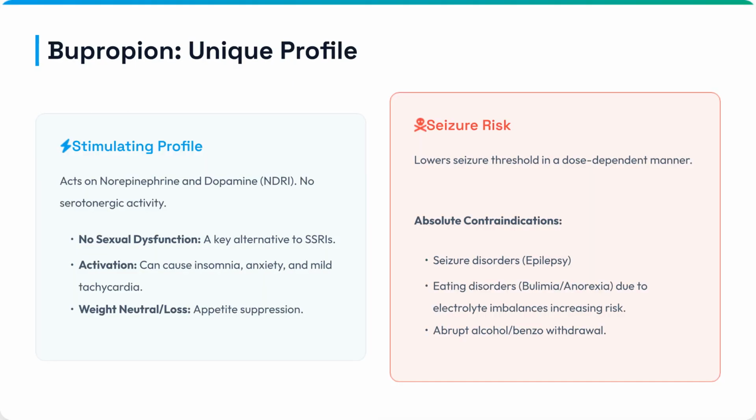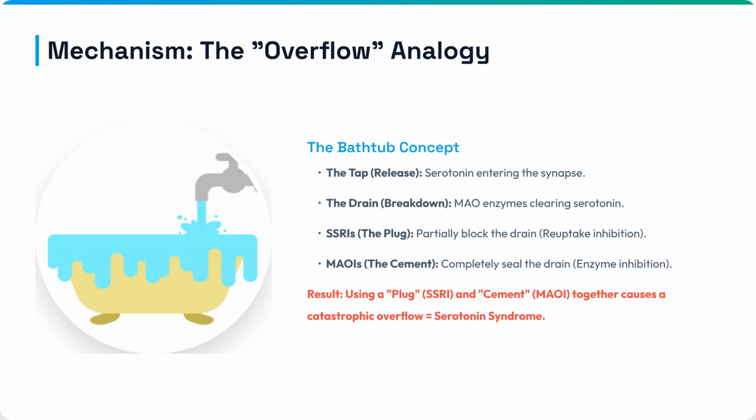Bupropion is an NDRI with a stimulating profile, often used as an alternative to SSRIs because it lacks sexual dysfunction effects. However, it significantly lowers the seizure threshold and is absolutely contraindicated in seizure or eating disorders, or during abrupt alcohol or benzo withdrawal. Serotonin syndrome can be explained using the overflow analogy.